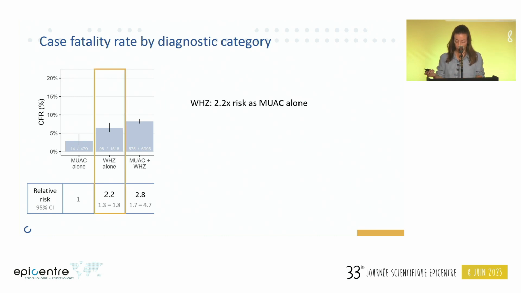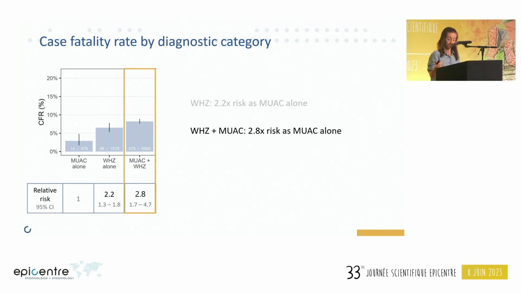We observe that children SAM by weight for height Z-score alone had 2.2 times the risk of death compared to children SAM by MUAC alone. Children with marasmus by both MUAC and weight for height Z-score had 2.8 times the risk compared to children SAM by MUAC alone.